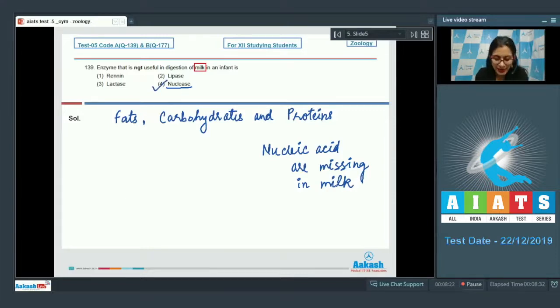Nuclease is an enzyme that is not useful in digestion of milk in an infant. Whereas, casein, fats and lactose in milk can be acted upon by renin, lipase and lactase respectively. So, they cannot be the correct answer, and the correct answer to this question is option number 4, nuclease. Let's discuss our next question.